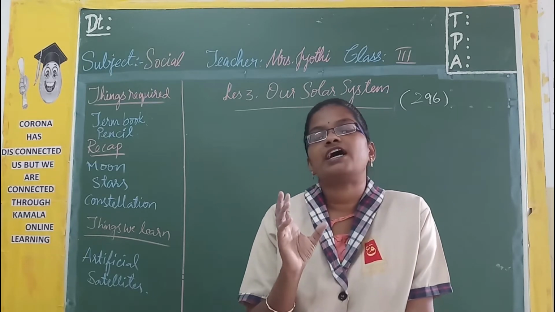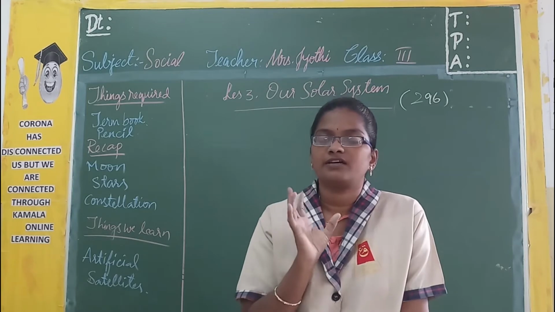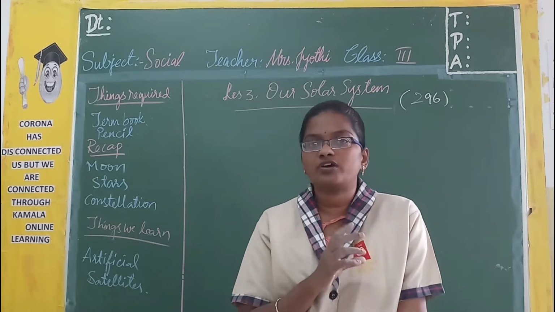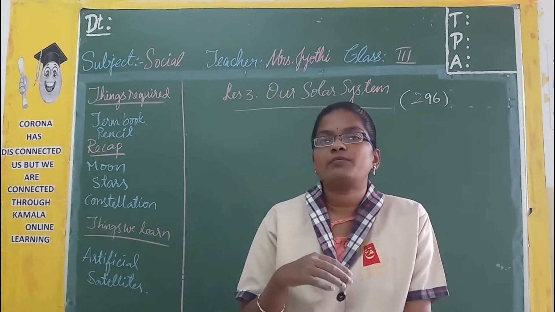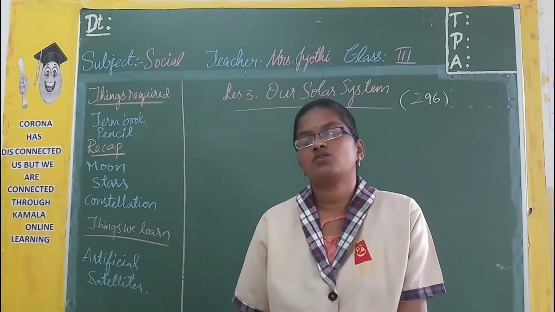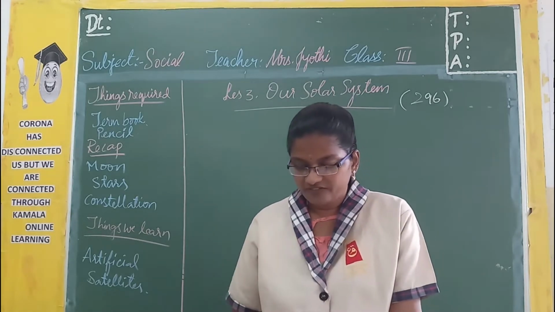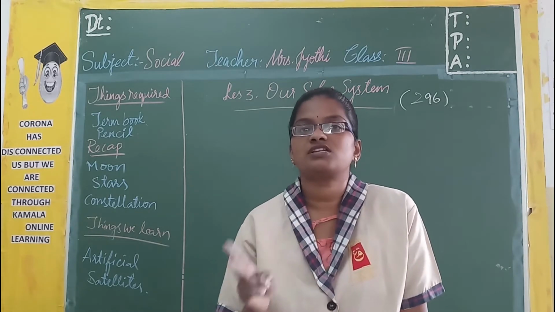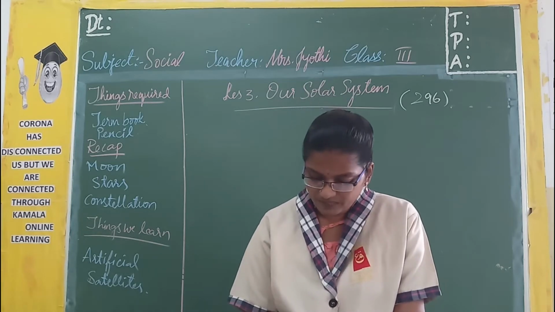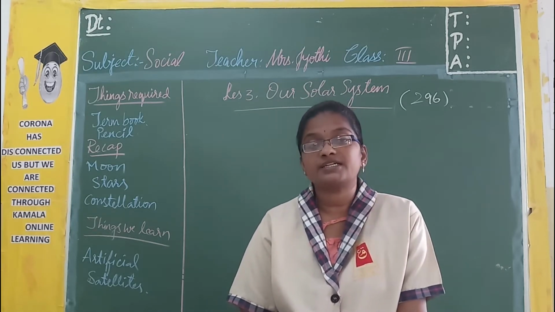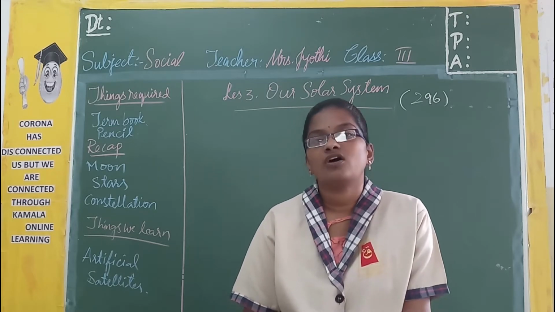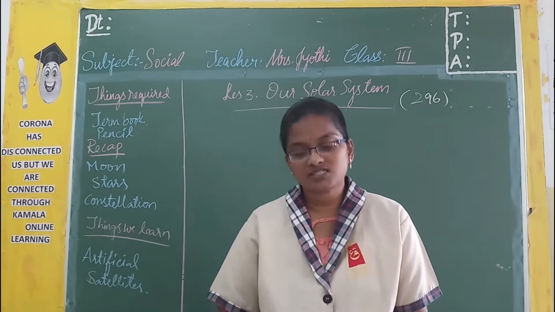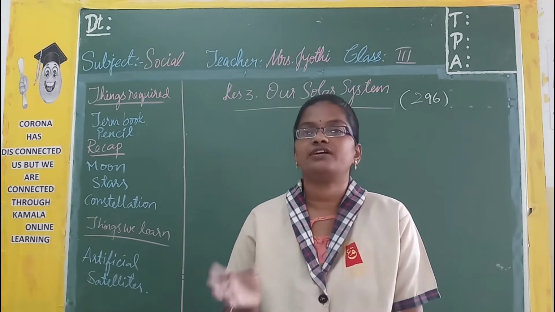Most of the stars form a pattern like a design, and those patterns we call a constellation. What do we call them? Constellation. From Earth we can see two constellations. How many? Two. One is the Great Bear and another one is the Hunter. And the brightest shining star is Sirius, which we also call the dog star. About these things we have learned in the previous class.